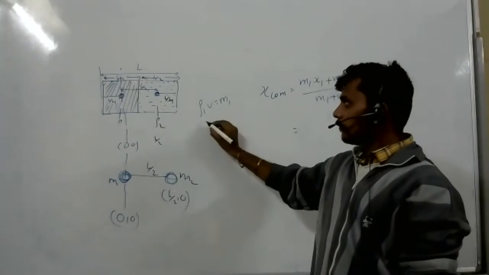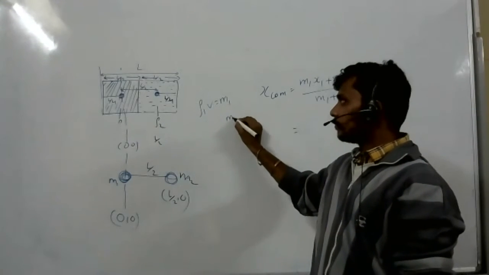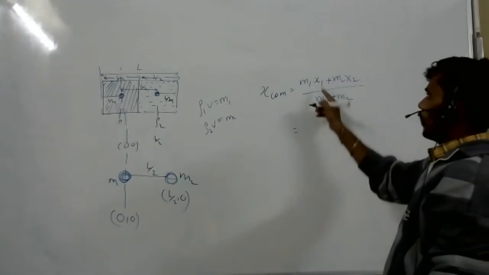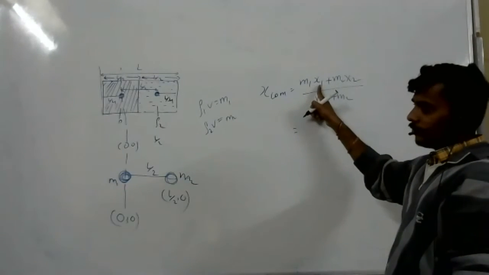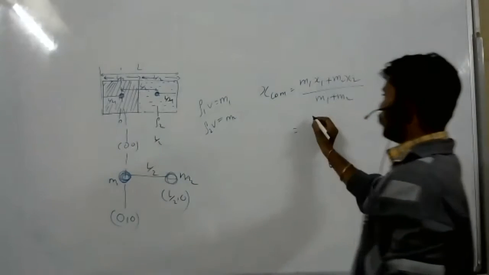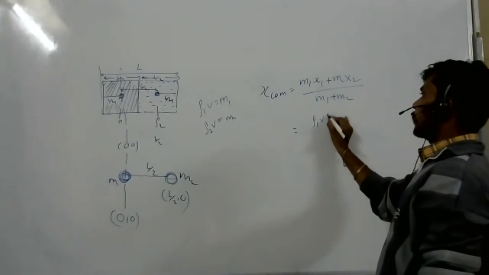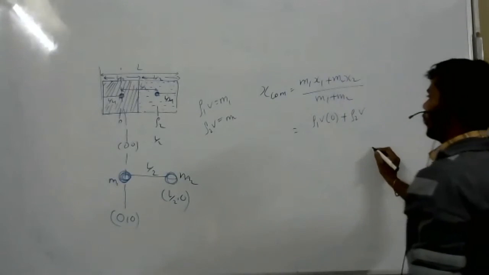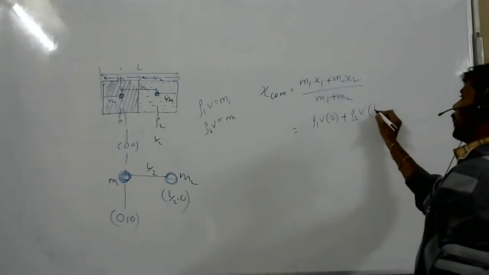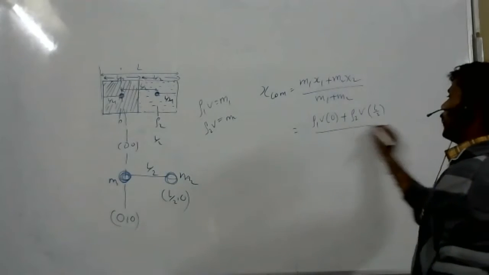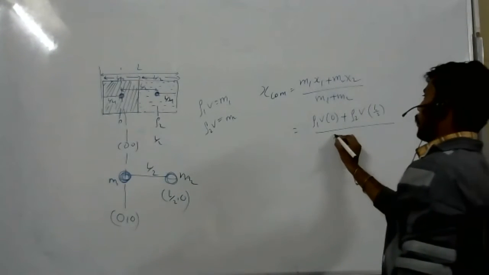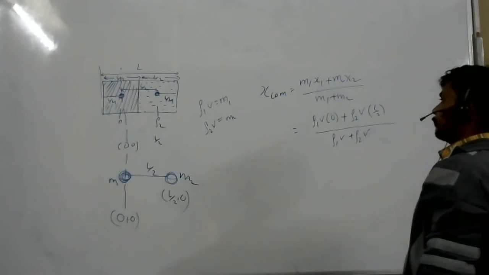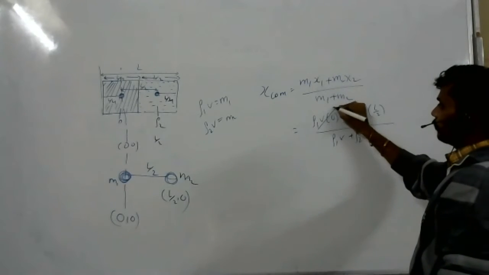M2 how much similarly? Rho 2 V, okay? So X1 how much? 0. So rho 1 V into 0 plus rho 2 V into L by 2, divided by rho 1 V plus rho 2 V. Okay, it will become 0.